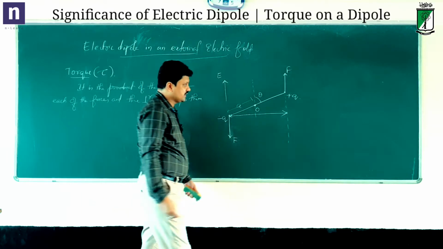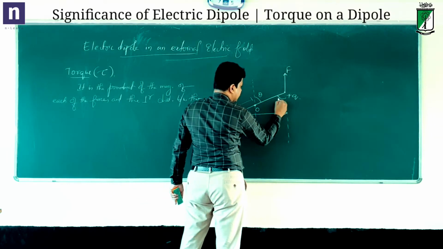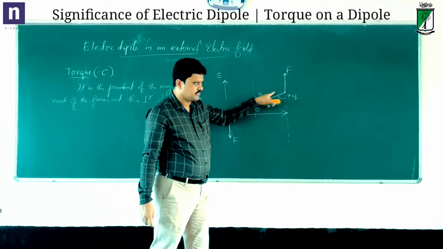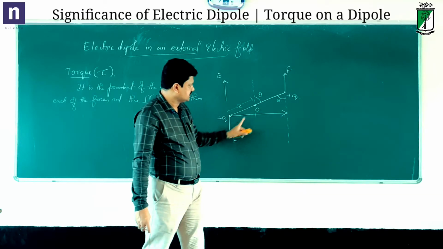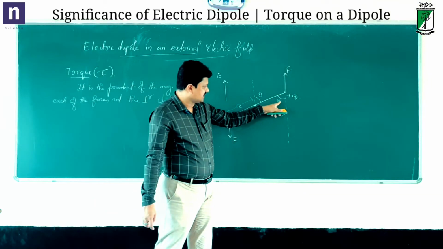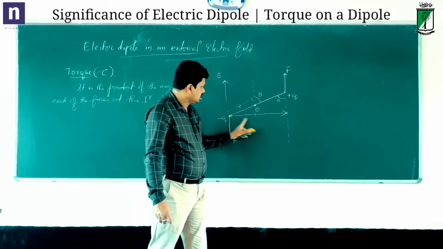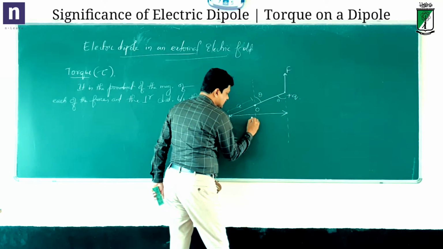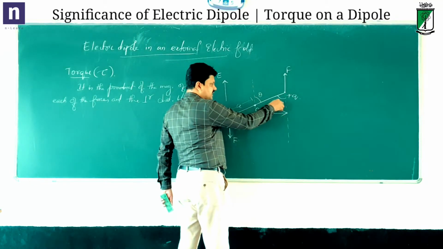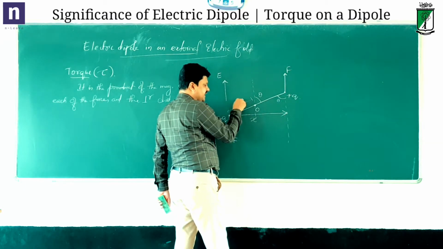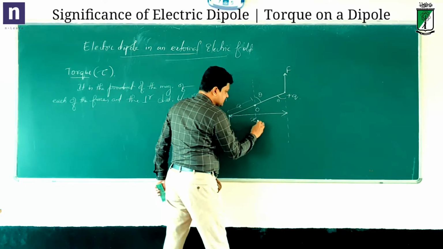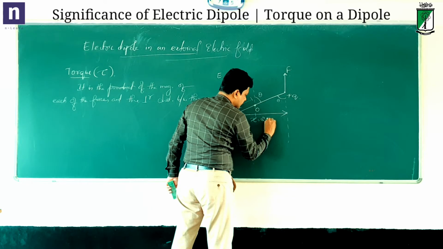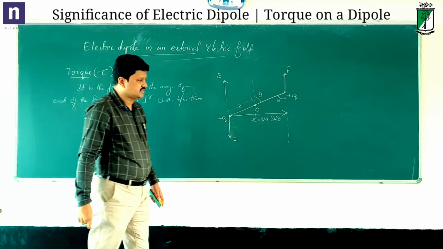So how do you get that? If this is theta, here is the angle theta. Then this length is 2a, right? This is the perpendicular distance which we want. This is theta here, so you just take sine theta. Sine theta is equal to opposite by hypotenuse. Let this distance be x. Sine theta is equal to x by 2a. Therefore, x is equal to 2a sine theta, the total length 2a times sine theta. This is the perpendicular distance.